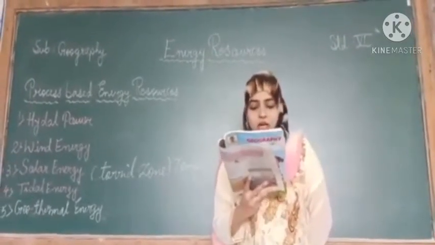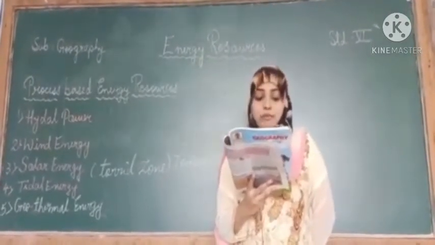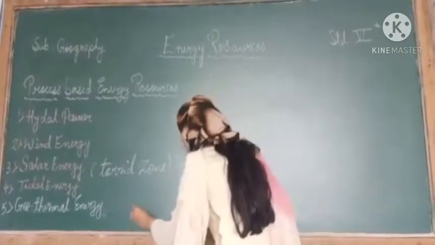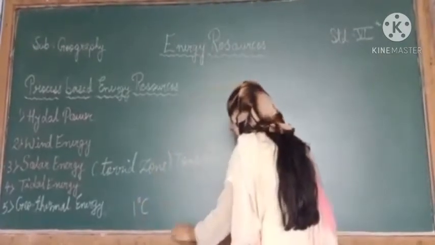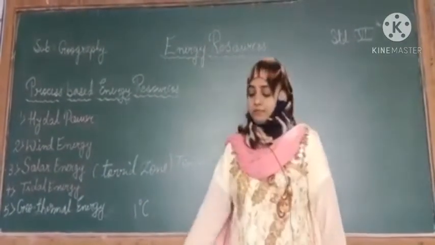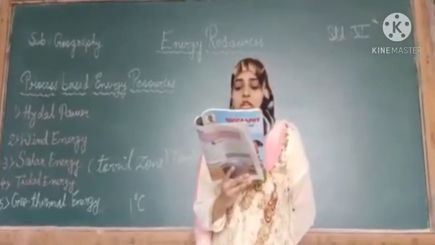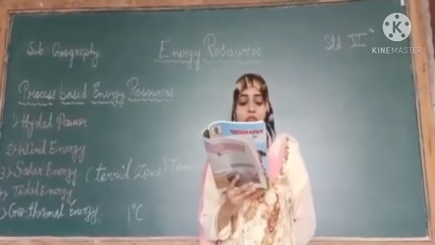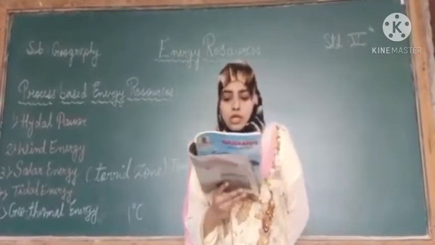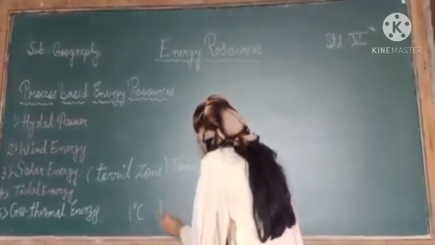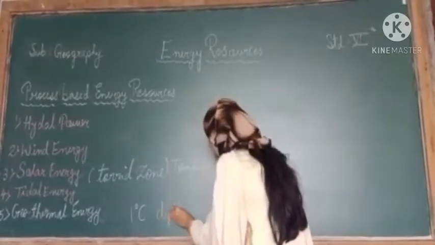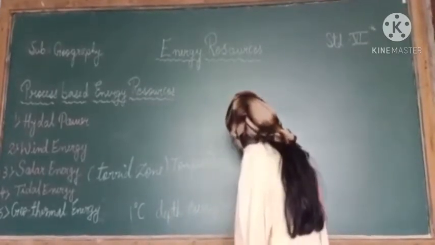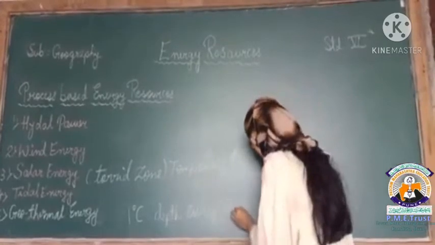The temperature in the earth's interior increases by 1 degree Celsius at a depth of every 32 meters, measured from the surface.